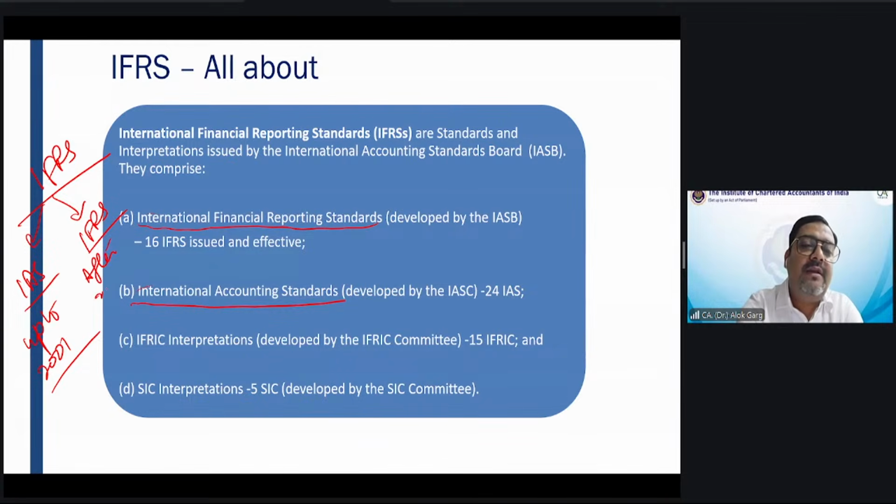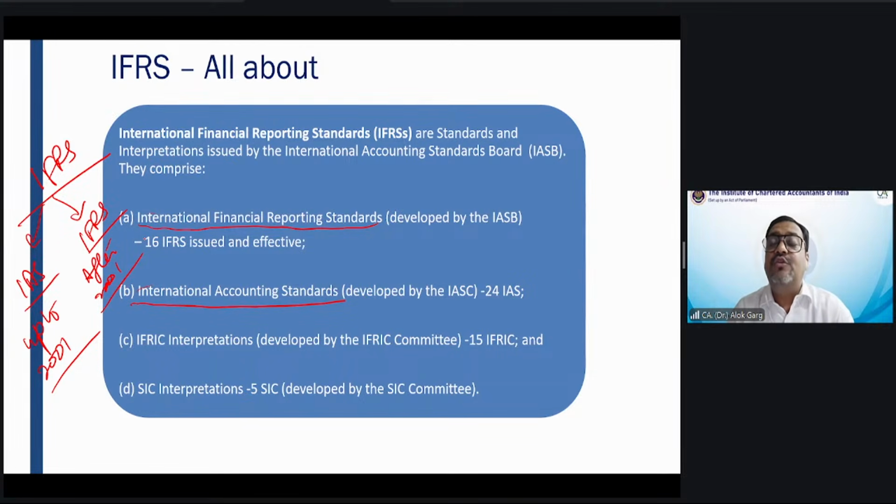International Accounting Standards were very old accounting standards. The first International Accounting Standard was notified globally in the year 1973. So from 1973 to 2001, globally almost 40 International Accounting Standards, 41 in total, were issued.